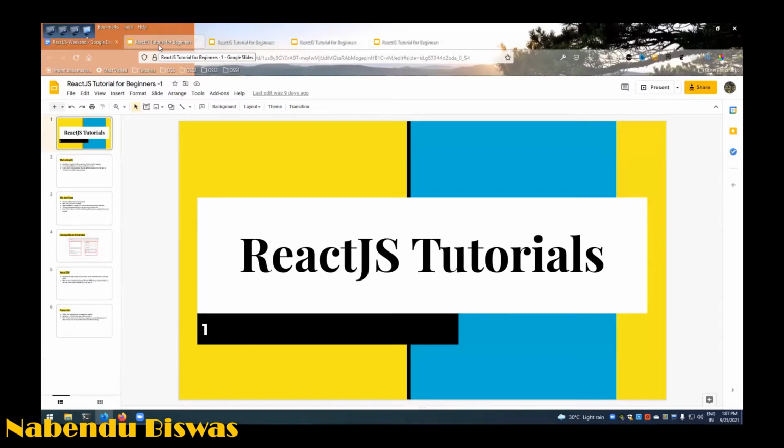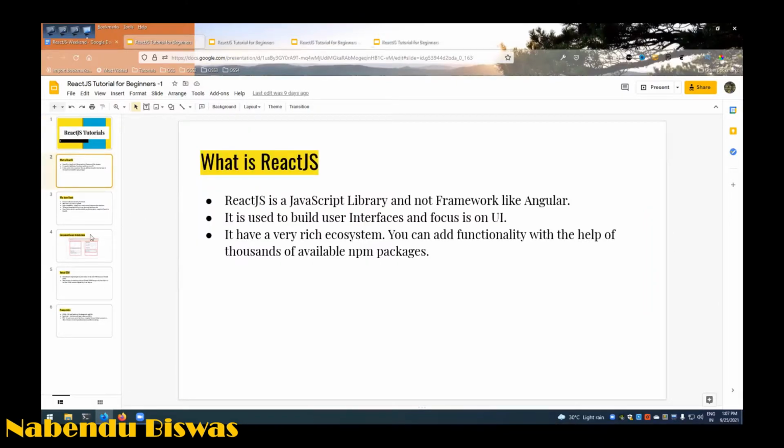We'll start with React.js. So what is React.js? React.js is a JavaScript library, but it is not a framework like Angular. The difference between a framework and a library is that in a framework everything is there. Angular has everything, you don't have to do a lot of npm installs. In React you have to do a lot of npm install, and not everything comes.